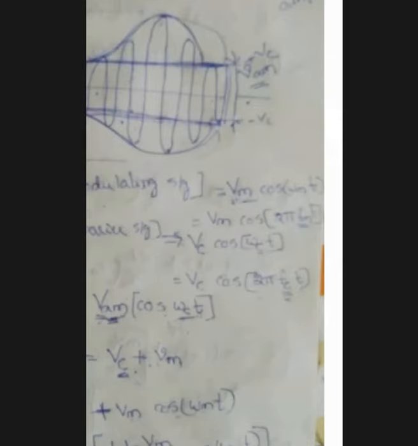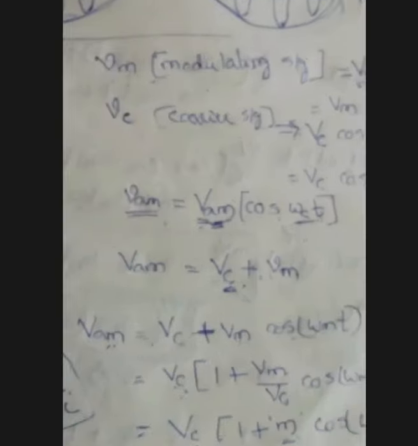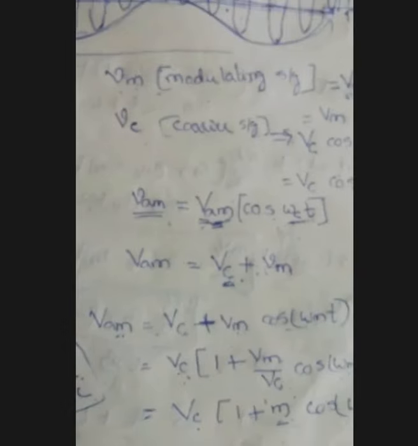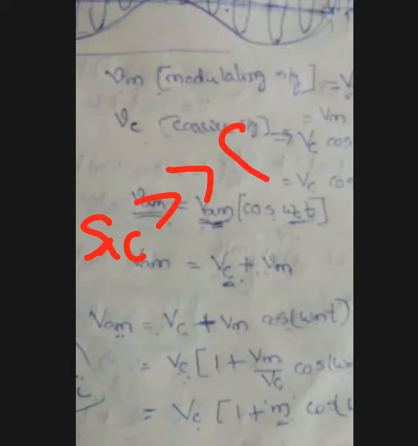You have to remember one thing: fc is always much greater than fm. As the name indicates, the high frequency carrier signal fc is always much greater than the message signal frequency.